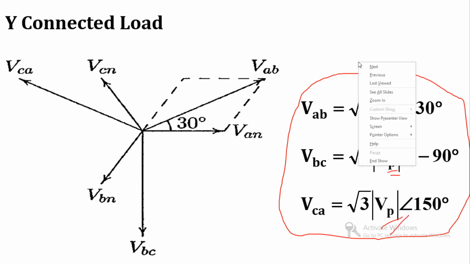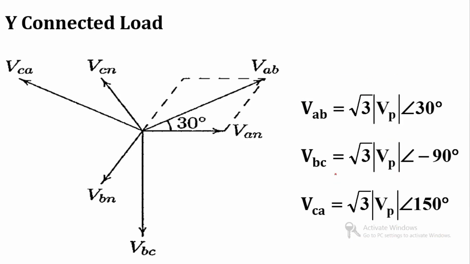So I can say that line voltage AB is at an angle plus 30 degree with respect to phase. Clear? If I take phase voltage as reference, then this will be at plus 30 degree. So I can say that line voltage will lead phase voltage.